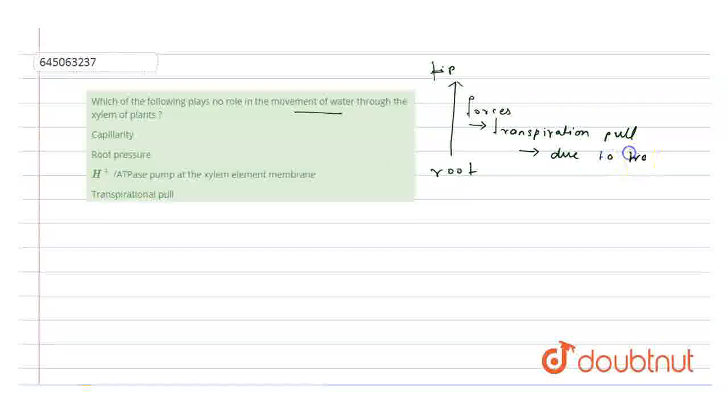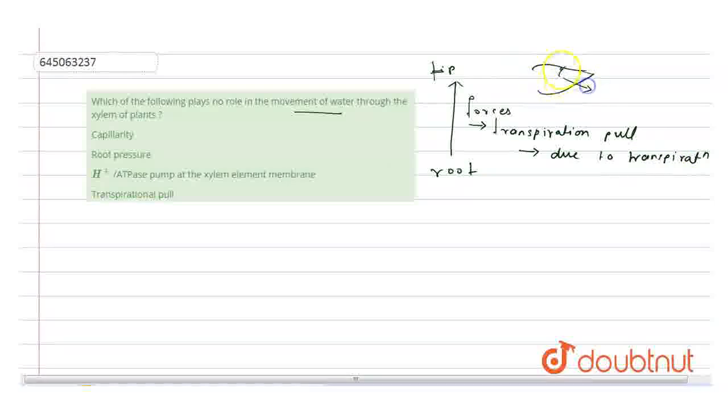That means when the water is lost from the leaves, pressure is developed in the xylem. Due to water loss, this pressure would pull up the water from the root to the tip. So this is a very important force. Transpiration pull is required here, so this cannot be your answer.